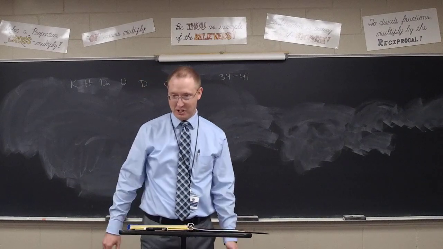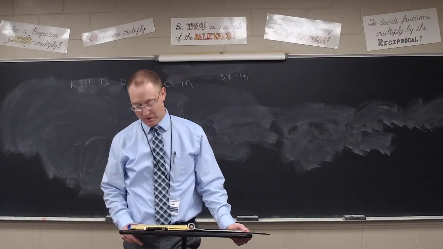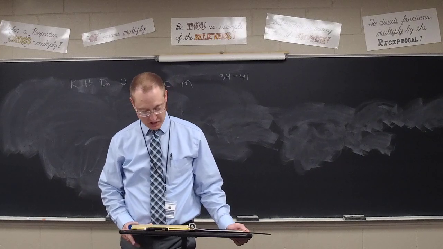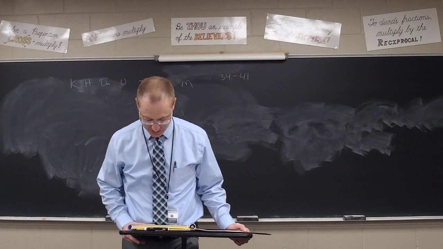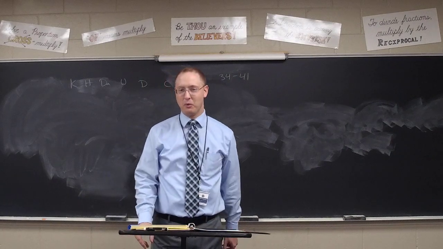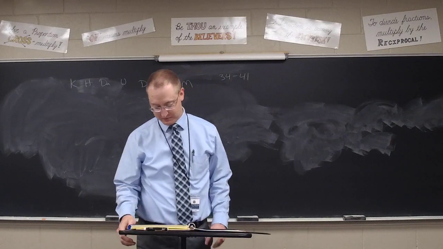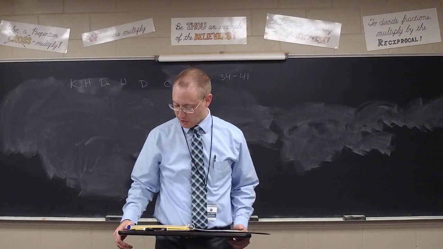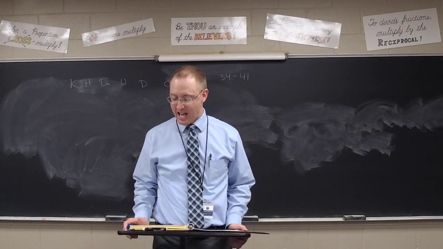Let's see if we can get on track here with Corey. Number 36, what'd you get? 62 feet, 6 inches. 62 feet, 6 inches is correct. Number 37, what did you get, Griffin? 32 tons and 1,000 pounds. 32 tons, 1,000 pounds. How about number 38, what did you get, Ben?